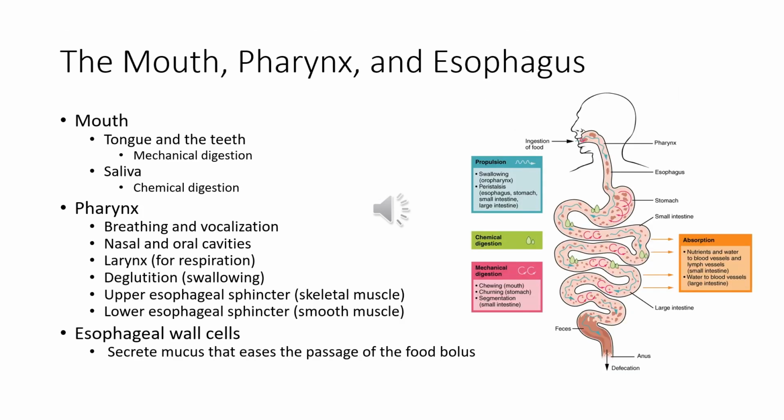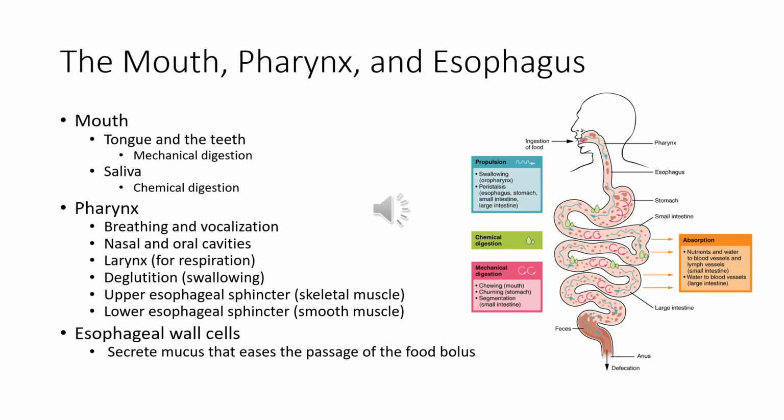So here we see in depth the alimentary canal, which we discussed in the earlier slide. We also show here deglutition, which is called swallowing. The soft palate rises to close off the nasopharynx. The larynx elevates and the epiglottis folds over the glottis. The upper esophageal sphincter is made up of skeletal muscle, and this regulates the movement of food from the pharynx to the esophagus.